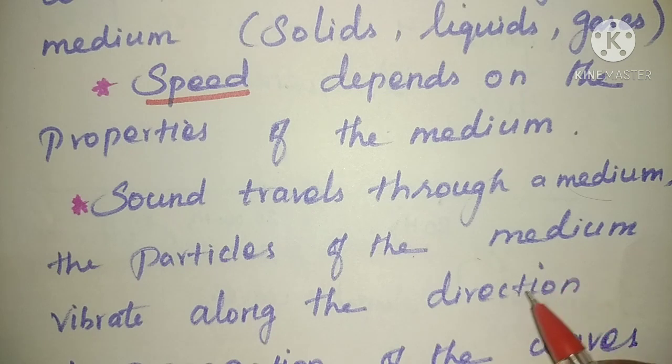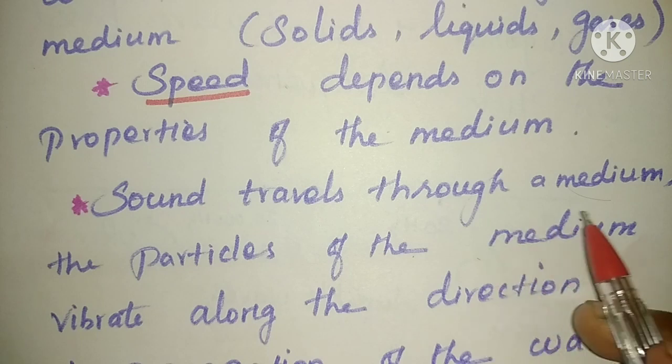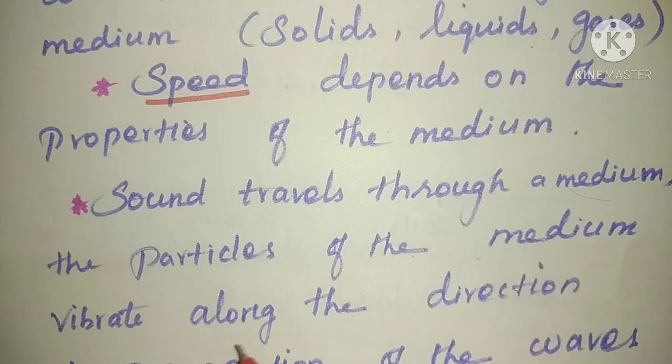So when we are talking, what is the vibrating body acting there? Vocal cord. That vibrating body vibrates so that we are able to produce the sound. So sound travels through a medium. How can it travel through a medium? The particles of the medium will get the vibration.